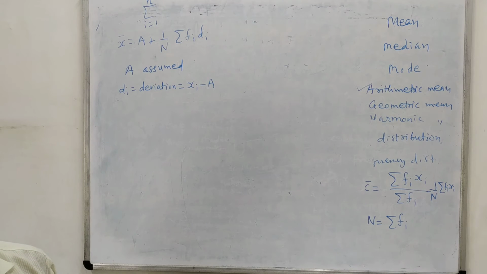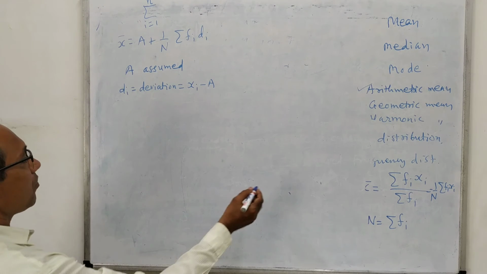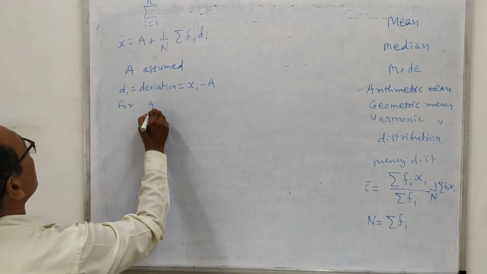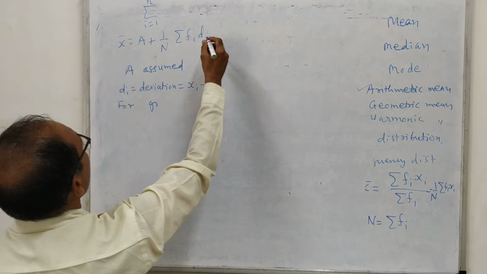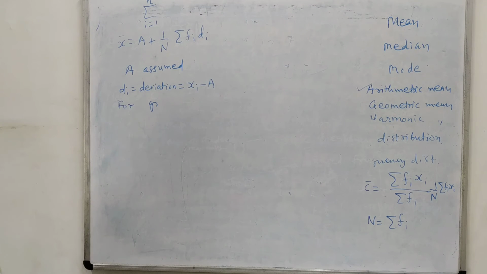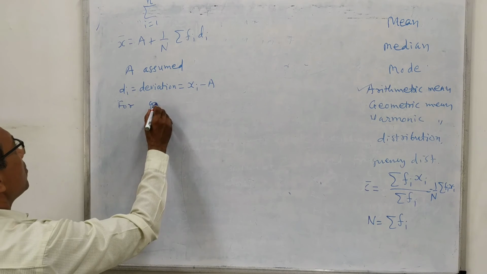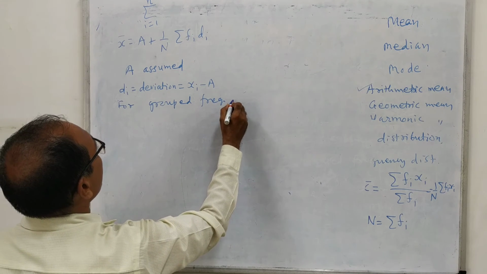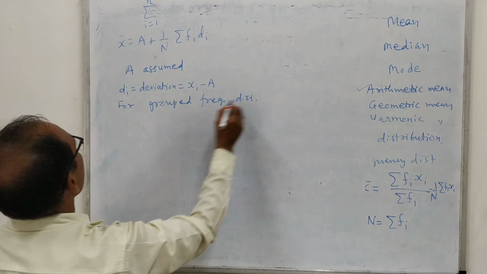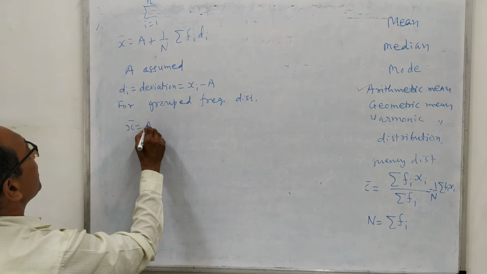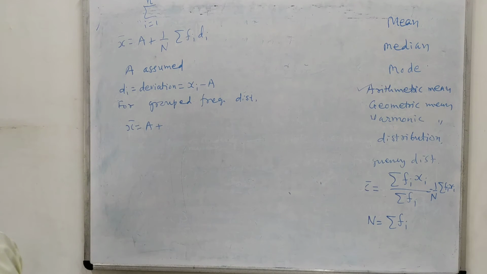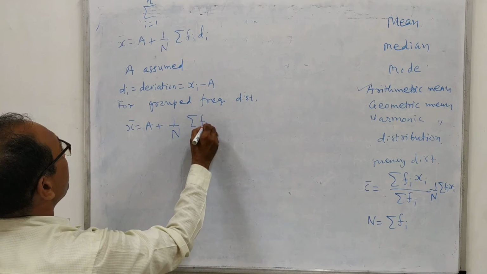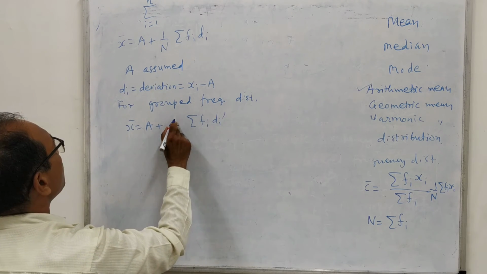Okay. Similarly, for classified group frequency distribution, actually we can use this in both simple frequency distribution and group frequency distribution. But for group frequency distribution we have a more simplified formula: x bar equal to capital A plus 1 upon N sigma fi di dash into h.